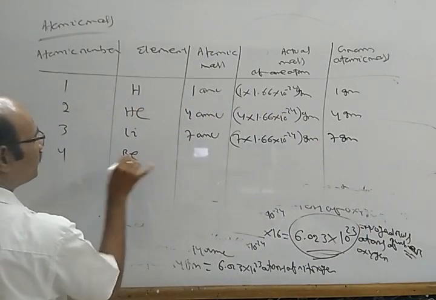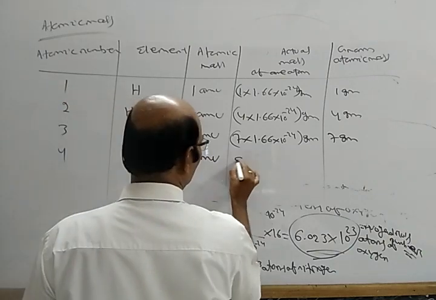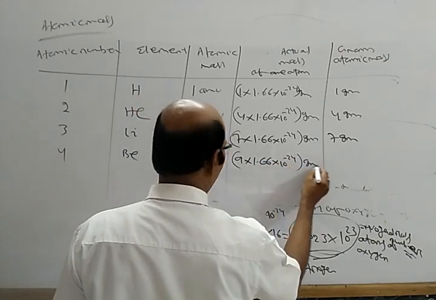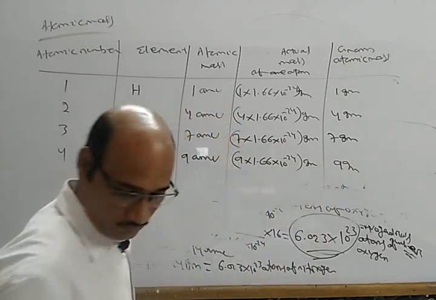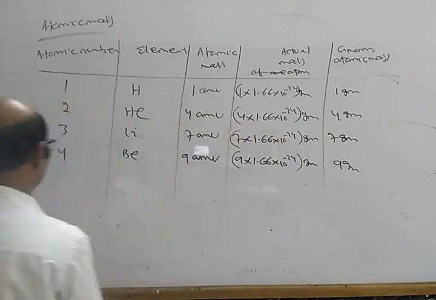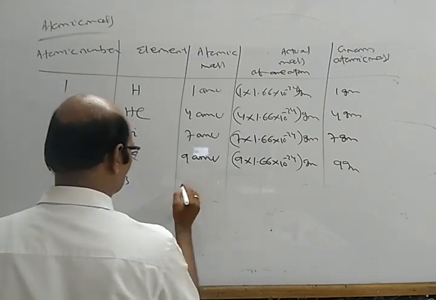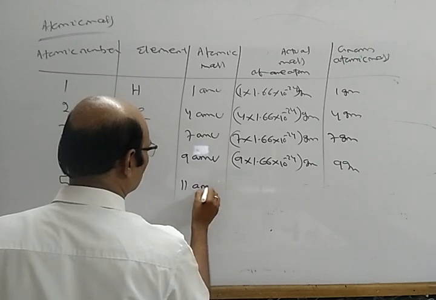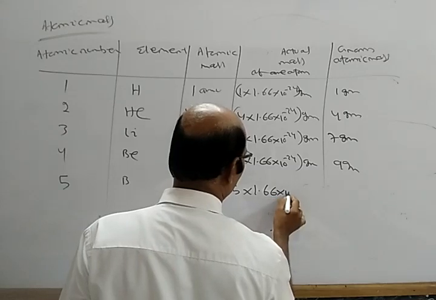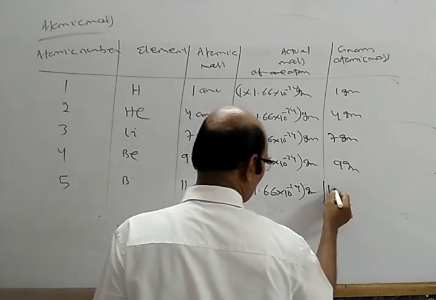4, beryllium, 9 AMU. So 9 into 1.66 into 10 power minus 24 gram, 9 gram here. Similarly, 5, boron, 11 AMU. So 11 into 1.66 into 10 power minus 24 gram, 11 gram.